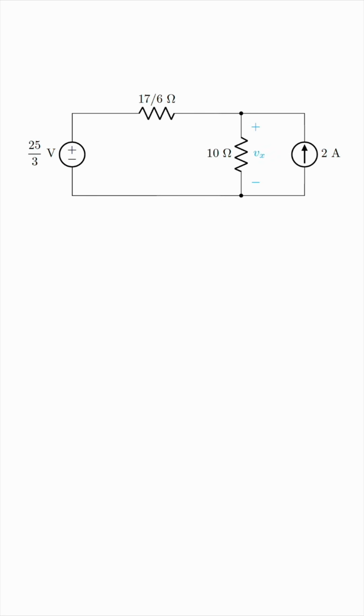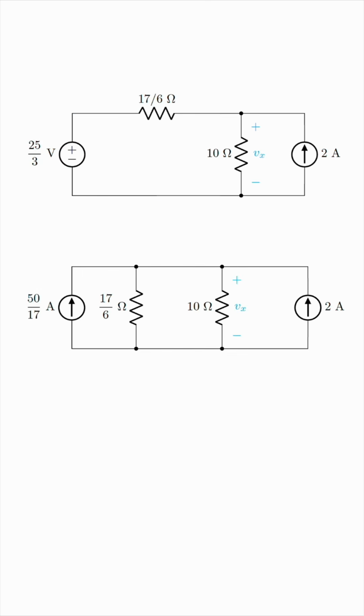And now, once more, we'll look at the voltage source in series with the resistor and convert them into a current source in parallel with the resistor. 25 over 3 divided by 17 over 6 results in 50 over 17 amps. The next step is to look at these two resistors and combine them in parallel.